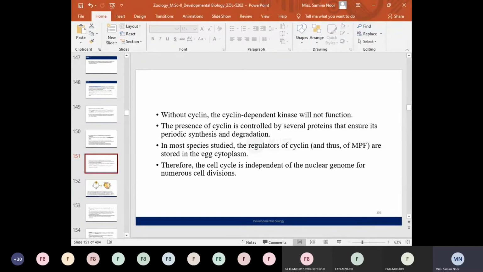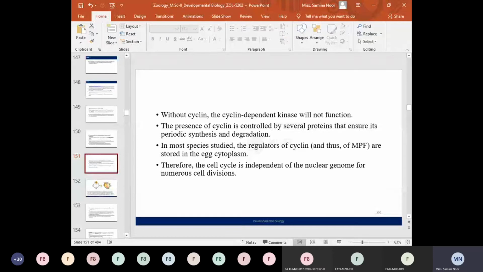As we have discussed earlier that in early blastomeres, the messenger RNAs are already present from the maternal cytoplasm. Such messenger RNAs are translated, and then upon their translation, the cyclin B is synthesized.